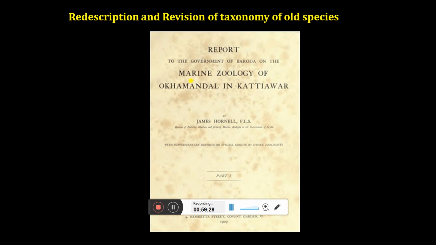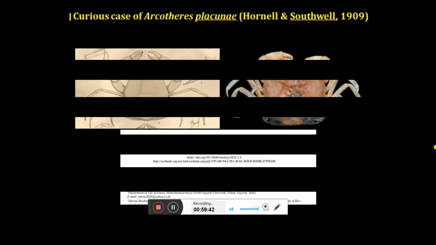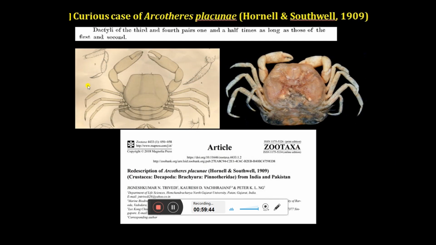He worked there for several years, and then he submitted this report in 1909 to the government of Baroda. The title of this study was Marine Zoology of Okha Mandal in Kathiawar. At that time, Hornell described this particular species, a very, very small parasitic crab which is found in a bivalve. Whenever we go to Okha or Bet Dwarka, we come across one beautiful oyster species, also called the window pane oyster. This crab lives inside the window pane oyster as a parasitic species. So this was described from Okha.